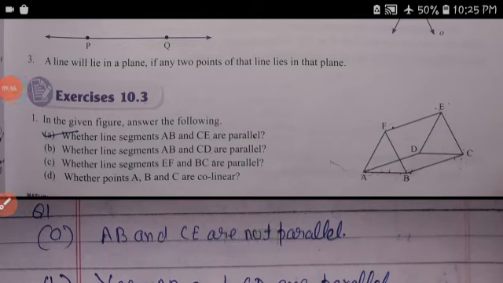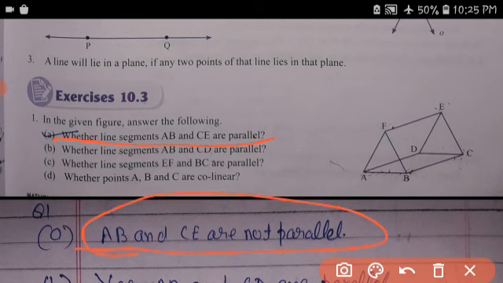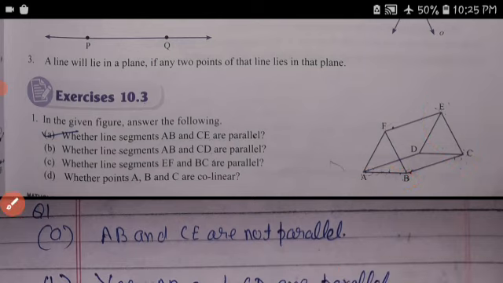Exercise 10.3. Whether line segments AB and CE are parallel. AB and CE are not parallel, because AB is like this and EC is like this. So these are not parallel.